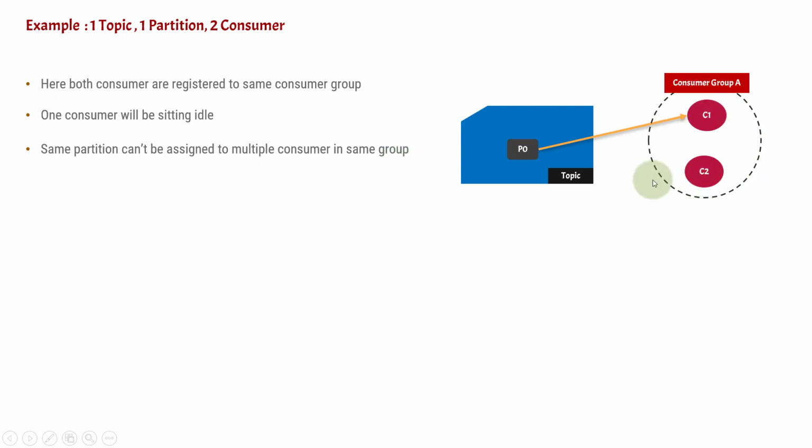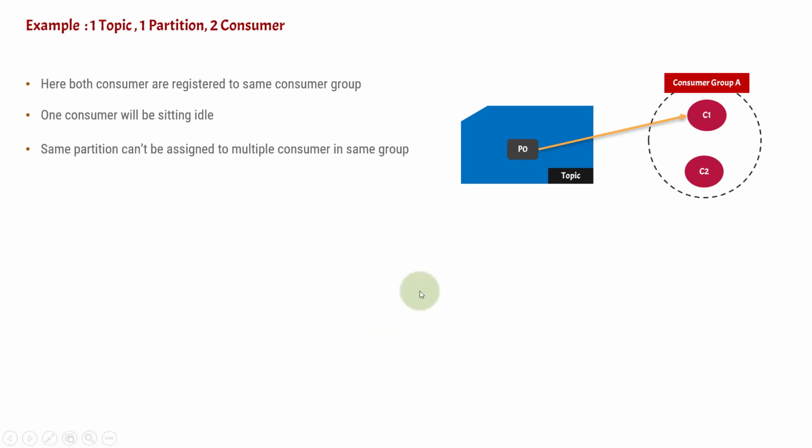If there is more than one partition, say P0 and P1, then P1 can be assigned to C2, which we'll see in subsequent videos. But the important point is that inside a topic, the same partition can't be assigned to multiple consumers inside the same consumer group. I think this concept is clear, and it will help you design a better architecture using Kafka tools or the Kafka ecosystem.